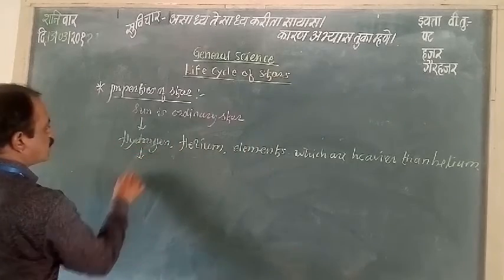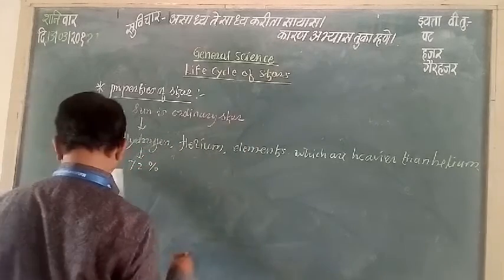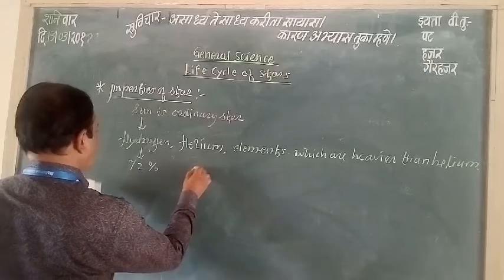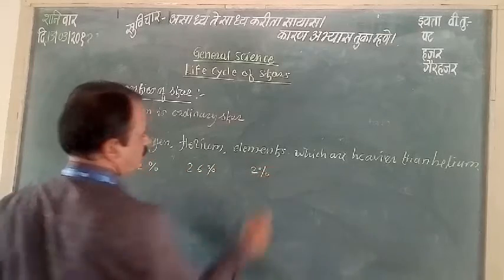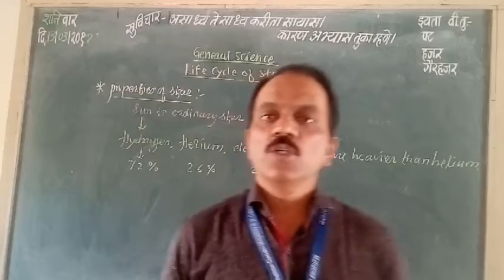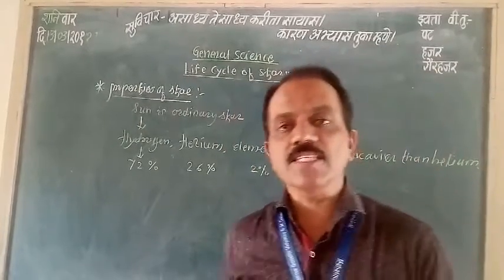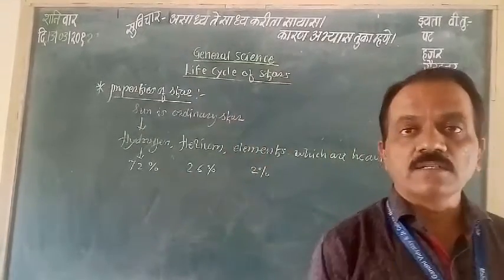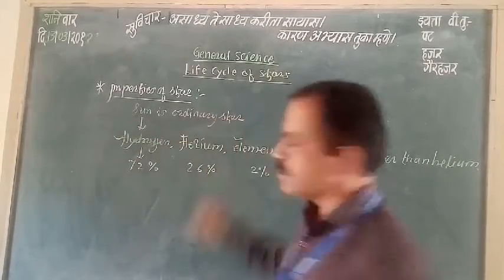That means hydrogen is about 72%, helium is 26%, and the remaining about 2% is heavier elements which are present in the Sun, and these gases are present in this structure.